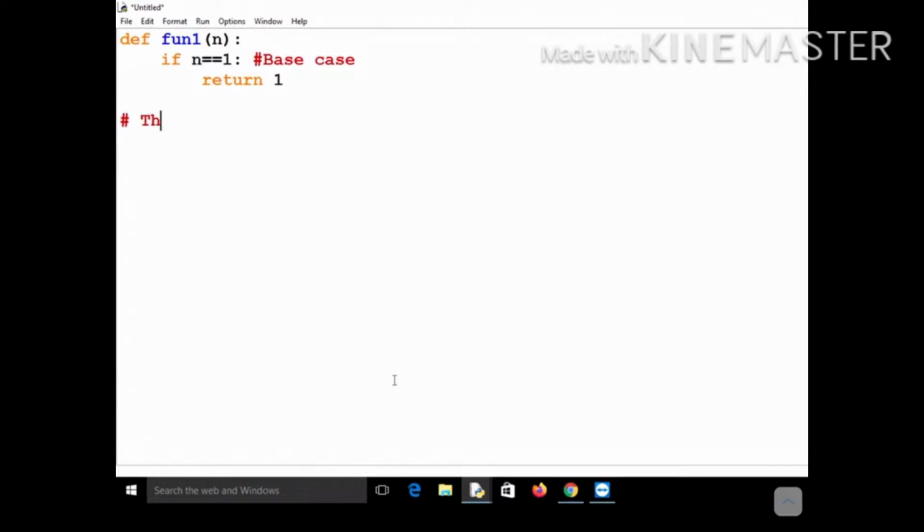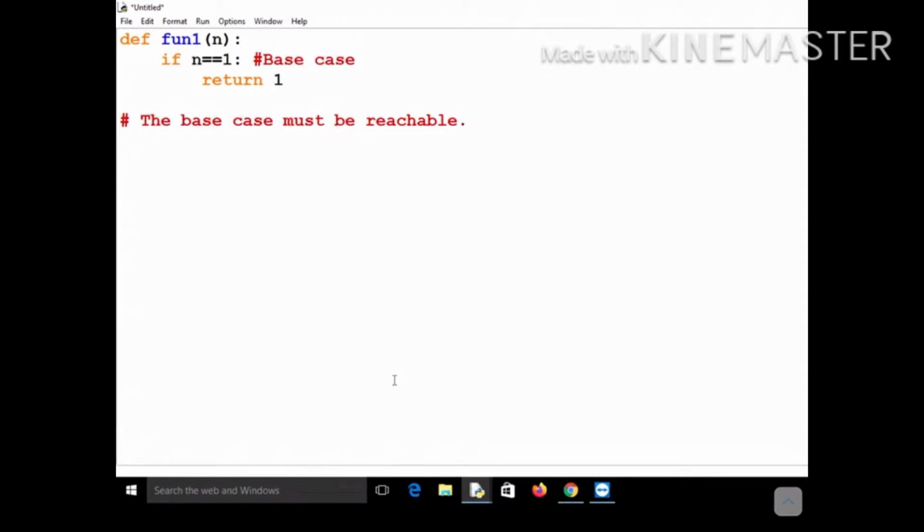It is kind of obvious, because if it is not reachable, then it is not a base case actually, it is not a termination condition. This condition is never going to be met, and if it is not going to be met, then it is never going to return anything, it is never going to terminate. So the base case or the termination condition must be reachable.